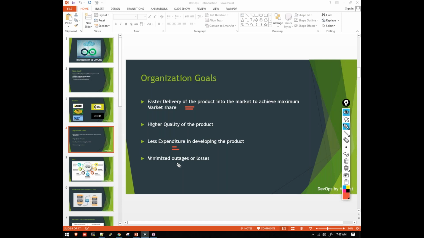So the last one is minimized outages. Whenever they're trying to launch a product, if the product is not working properly, obviously the customers will be dissatisfied, which means loss to the business. For example, in December, the Google company, the Gmail, the YouTube, as well as the Google Drive, Google Maps, all the services were down. I hope you guys remember. Very recently, Facebook and Instagram was also down, right? So it happens with major companies as well.